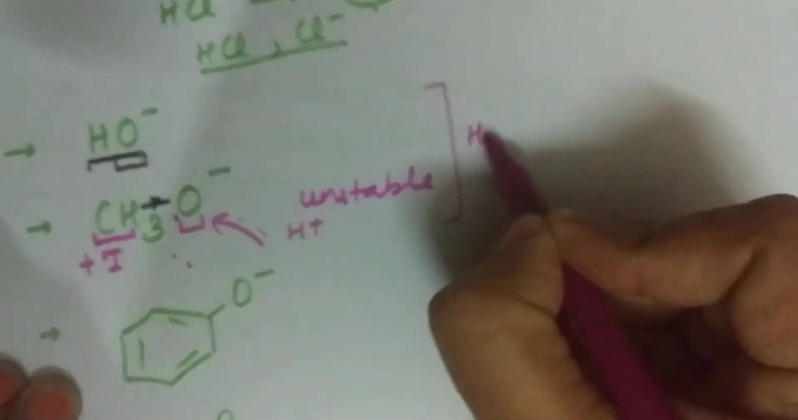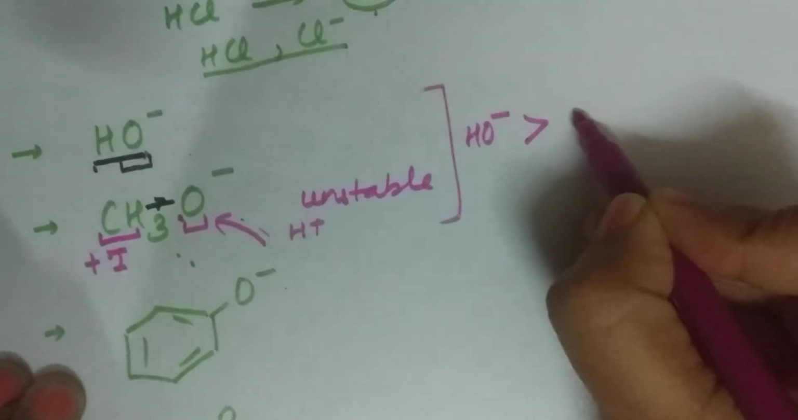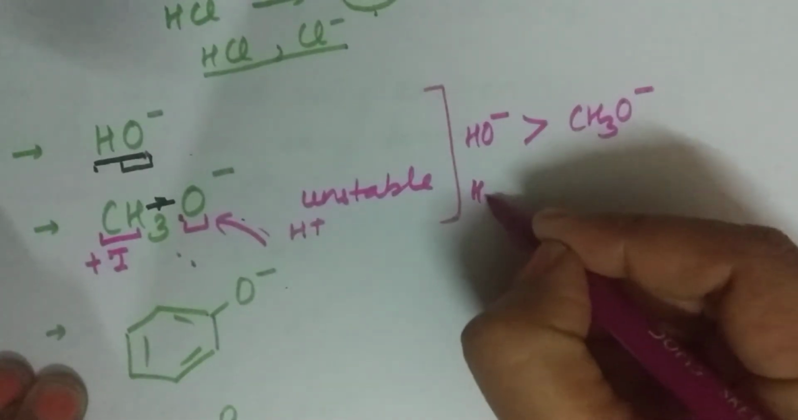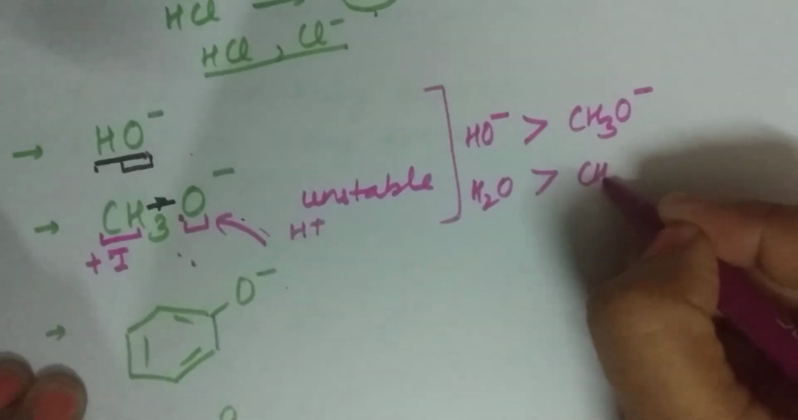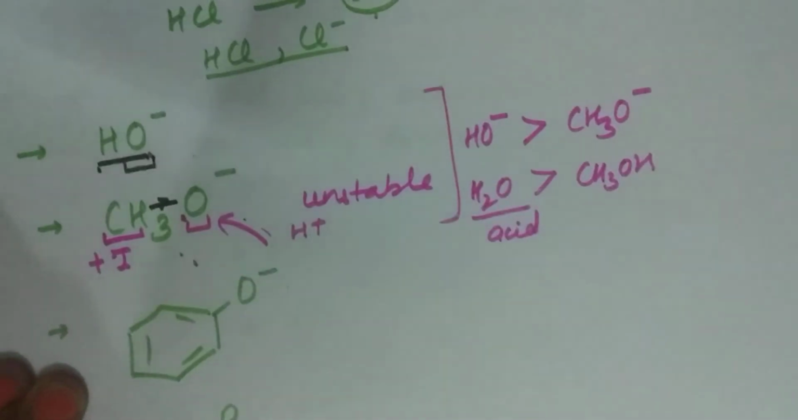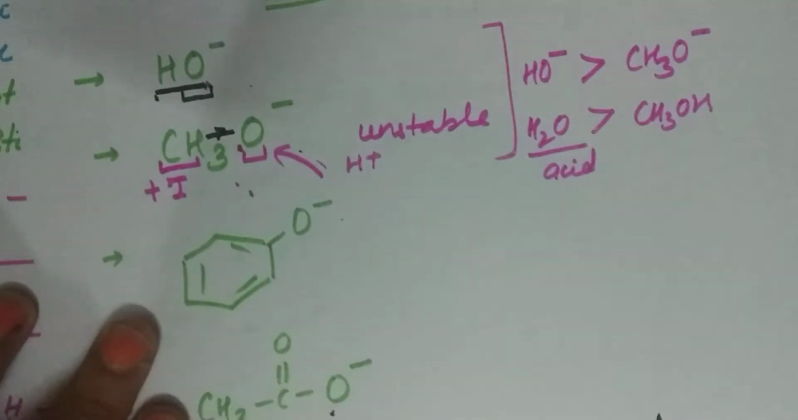so we say HO negative is more stable than CH3O negative, or we say that water is a stronger acid than alcohol. This is the stronger acid. Now let us come to the third case.